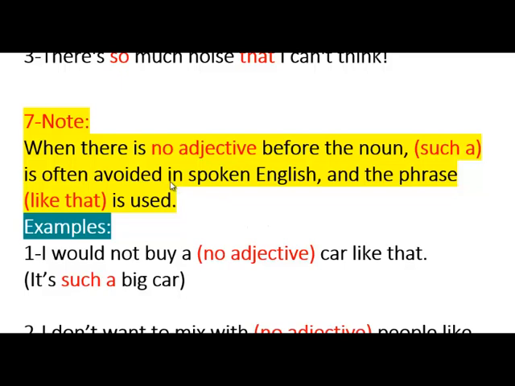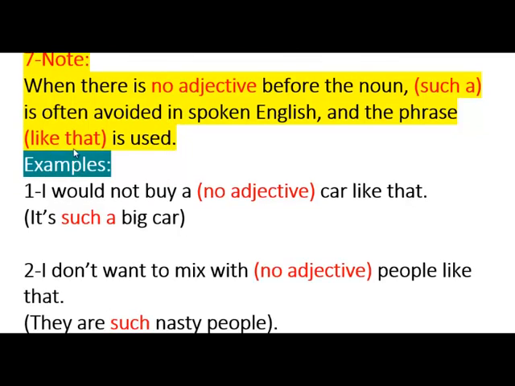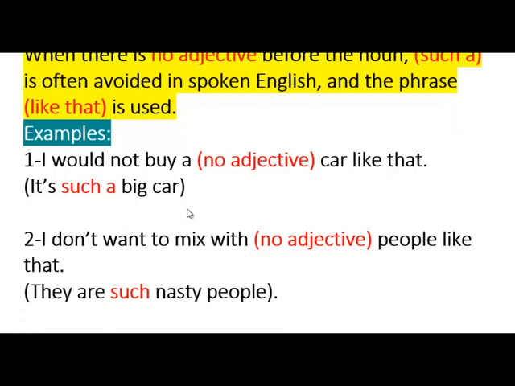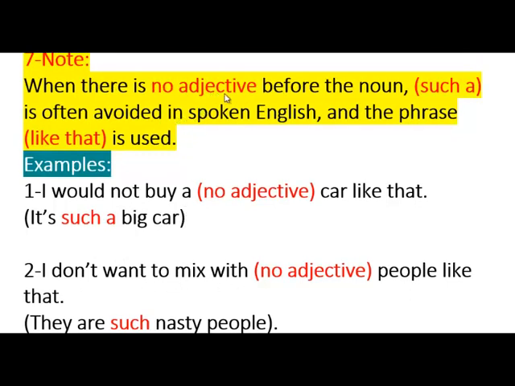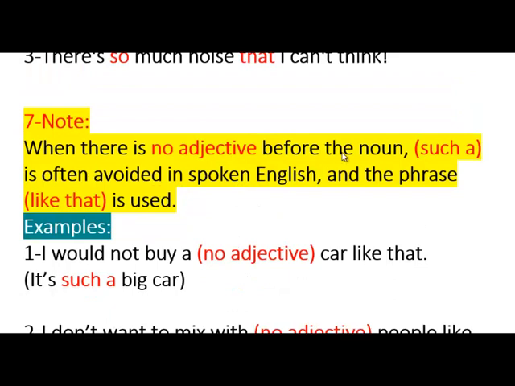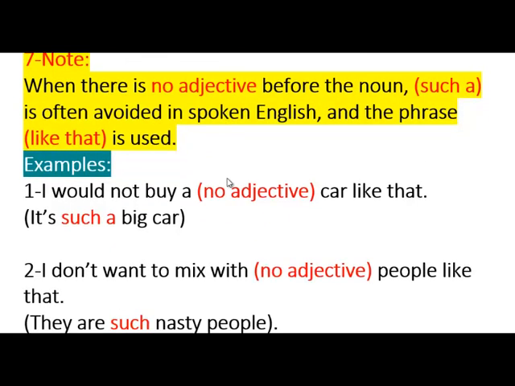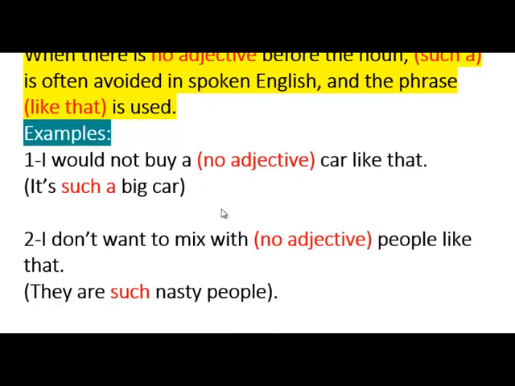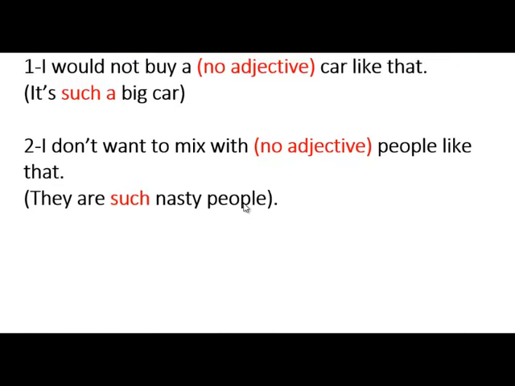And we talked about the last note here, that when there is no adjective with such, we use "like that". So instead of saying such a big car, you can say I wouldn't buy a car like that. You don't say a big car. I wouldn't buy a car like that. I wouldn't mix with people like that. Okay? So because there is no adjective before the noun. All right? That's it, really. That's all there is to it. It's very simple, really. Okay?